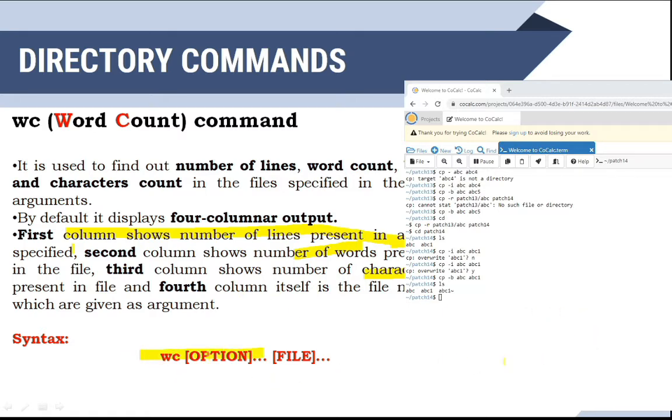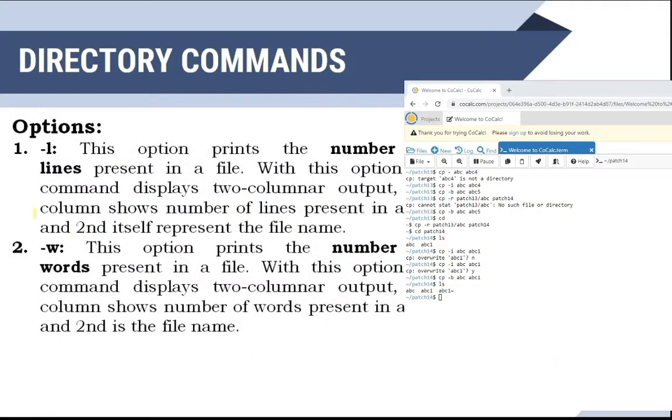So the format is WC, option and the file name. These are the options here. By default, each and every piece of information will be displayed, but in some cases I just want to count the number of lines, or the words, or the characters. In that case we can go for the options. Minus L is there. This option is going to print the number of lines present in a file. With this option, the WC command is going to display a two-column output. The first column shows the number of lines present and the second will be the file name itself.